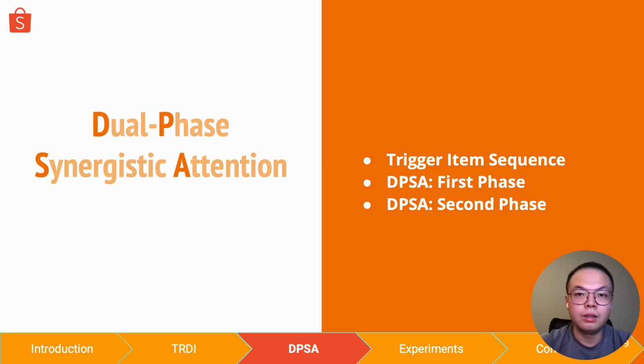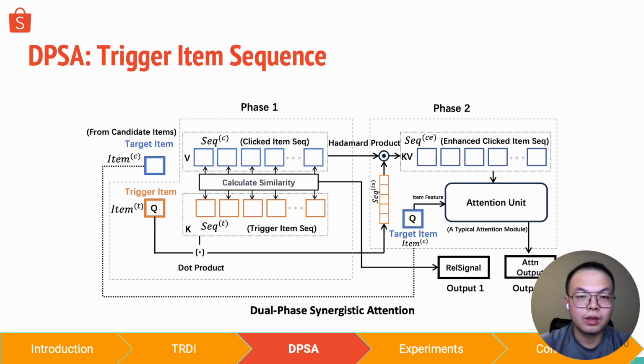As we now understand, recommendations in TIR scenarios are suffering from the two levels of inefficiency we have pinpointed earlier. So we propose a novel model architecture named Dual-Phase Synergistic Attention, in short, DPSA, to tackle each level of inefficiency. Next up, we will share our method from a high-level perspective, and we may omit some details, but you can find all those details in our paper. The diagram here illustrates the structure of our proposed method, DPSA.